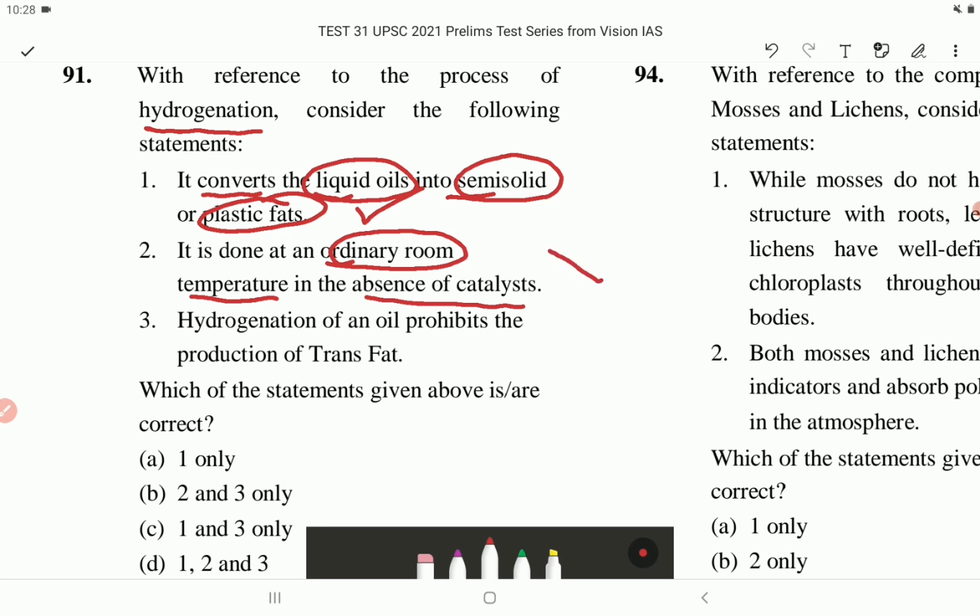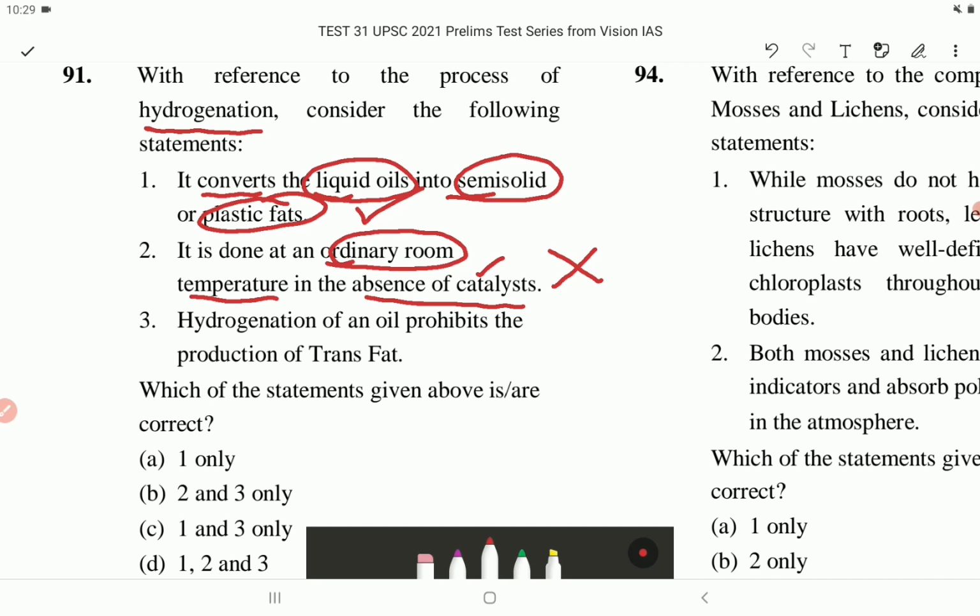This is incorrect. It typically requires the use of a catalyst. So it requires the use of a catalyst, since hydrogenation only occurs spontaneously at high temperature. The most common catalysts are nickel, platinum, or palladium. So statement 2 is incorrect.